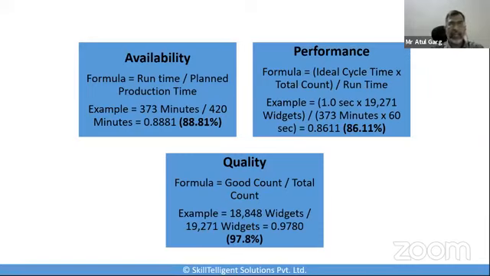And if I divide it by the total count, 19,271, the quality ratio comes out to be 97.8%. So what we have got is availability of 88.8%, performance of 86.1%, and quality of 97.8%. Now let's look at what it essentially translates into.